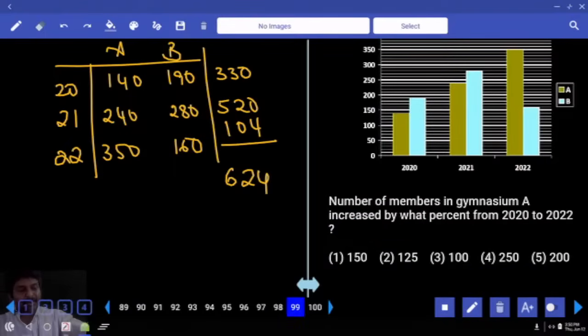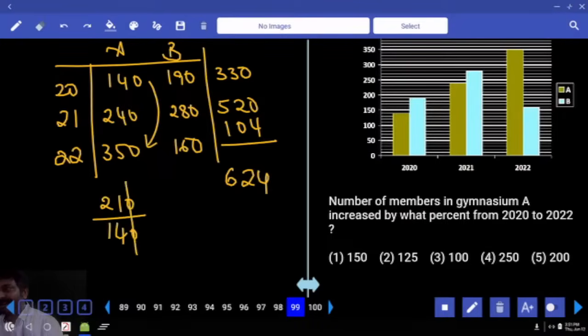Number of members in gymnasium A increased by what percent from 2020 to 2022? 140 becomes 350, increased by 210, from 1, 0 cancel, right? 21 by 14, 3 by 2, 1.5, answer 150%.